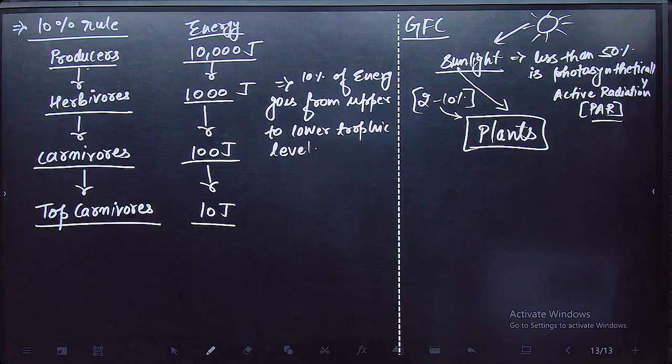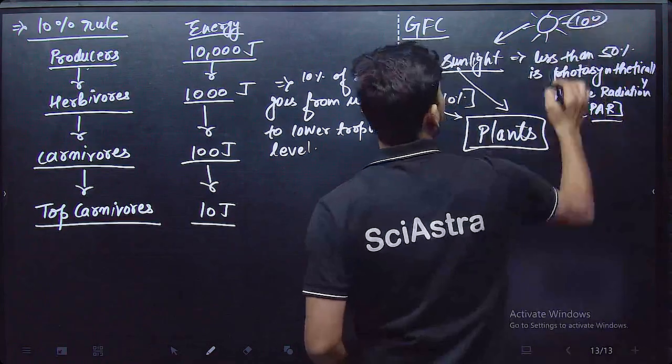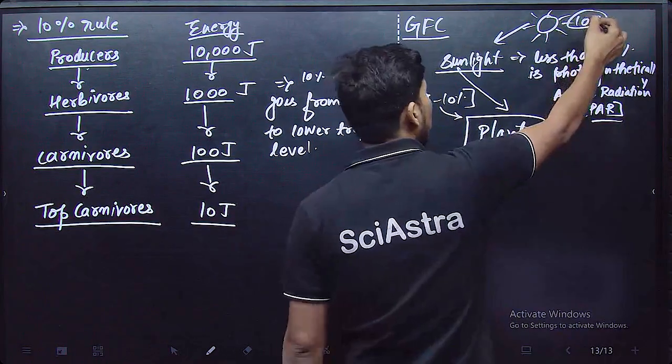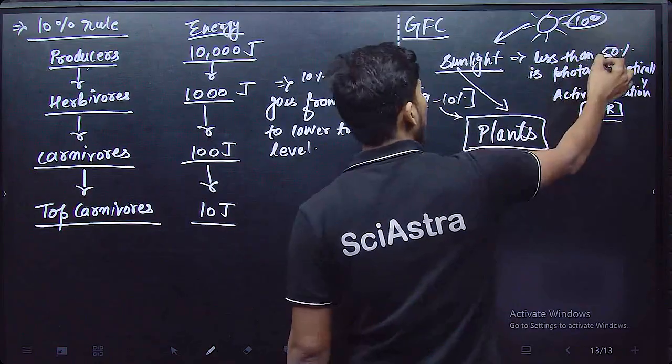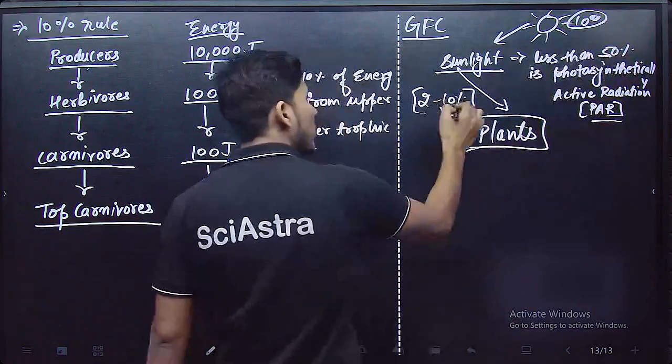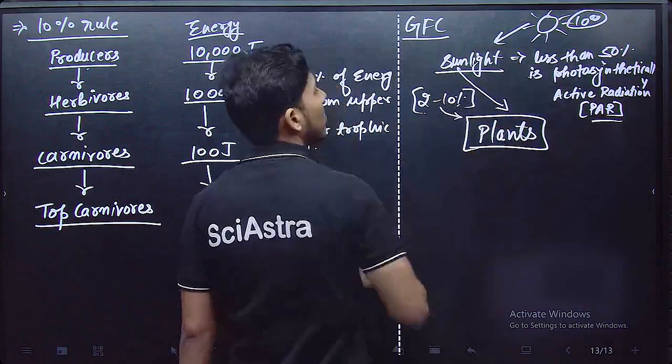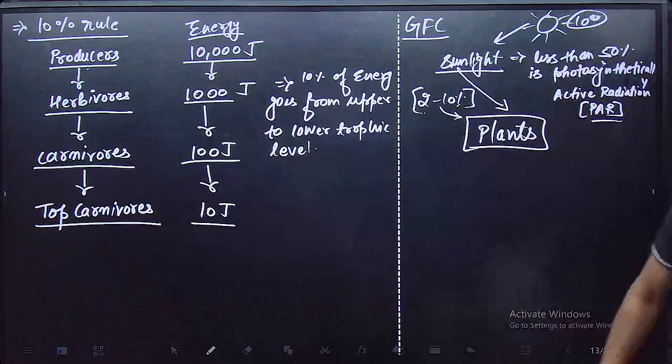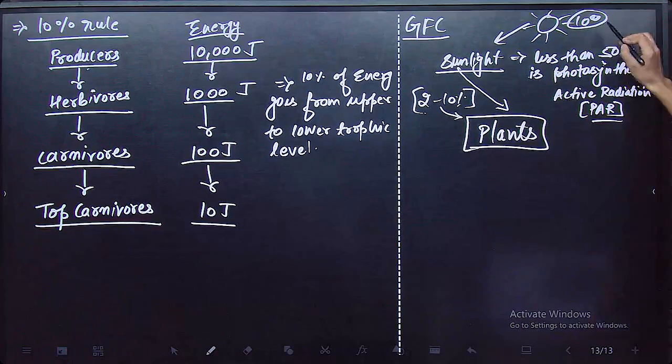Clear? 2 to 10% of 50%, not of 100. Incident radiation is 100%. So if the sun has 100% sunlight, then 50% goes here. And out of this 50%, 2 to 10% of this 50% goes in the plant for photosynthetic function. Okay, clear? If you calculate with respect to the total, then 1 to 5% will come. Okay, next.